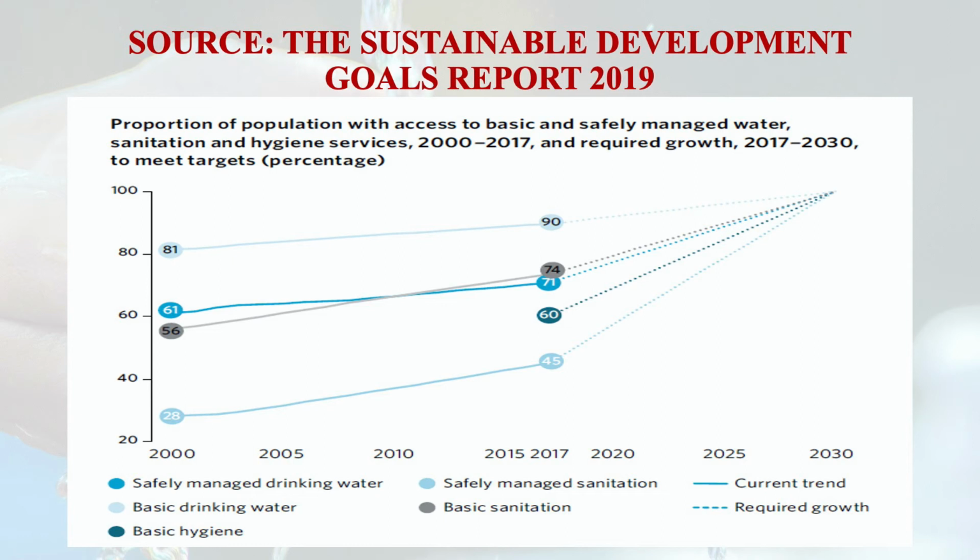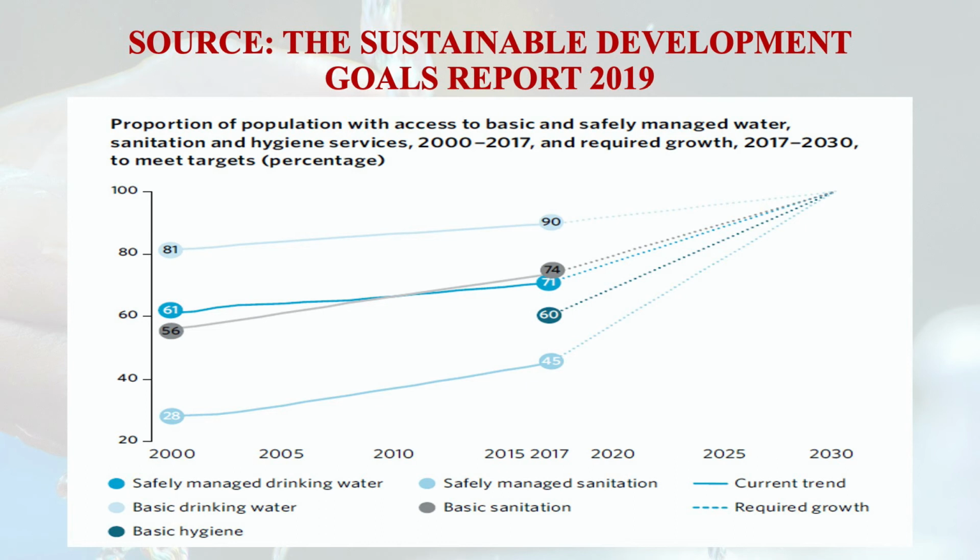Because when you talk about COVID-19, we are talking about regular hand washing using soap and others. So that facility needs to be given to all sections, to each and every individual in the world. So there is still some gap, so we need to improve. Worldwide, only 60% of the population have this basic infrastructure, basic facility.